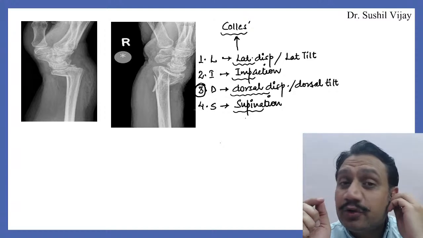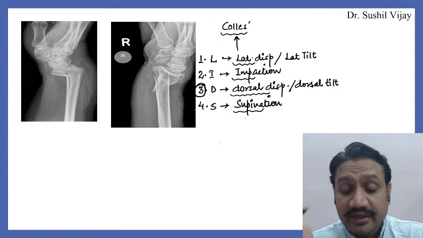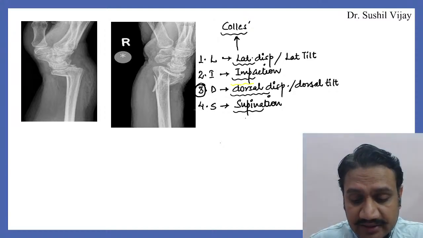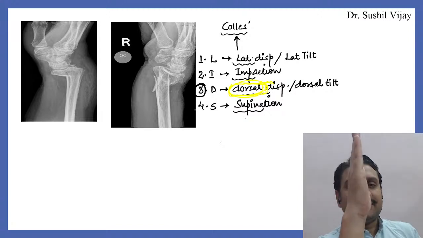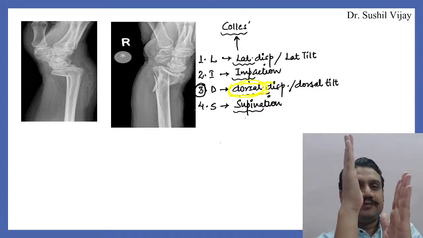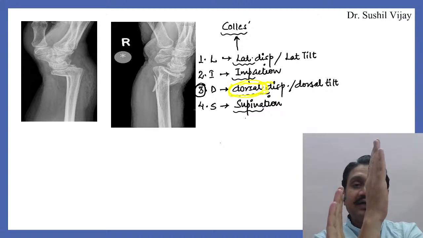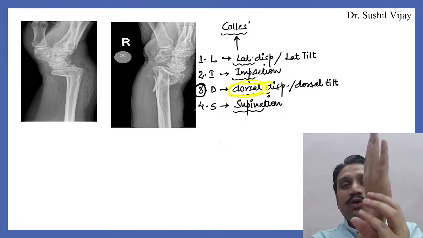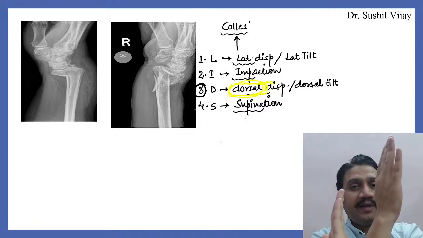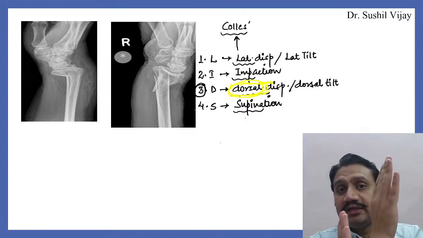Where is the distal fragment going? I told you, the small fragment. Where is it going? It is going dorsally. Look at this. It is going dorsally, right? This is the dorsal displacement which is happening. Dorsally means when you look at the lateral view of the wrist, this is the palmar side and this is going to be the dorsal side. So now whenever after the fracture, the small fragment goes on the dorsal side, this side, it is going to be called Colles, right?